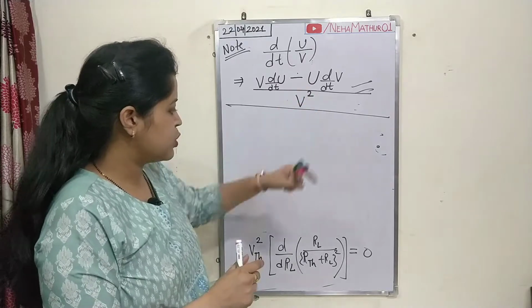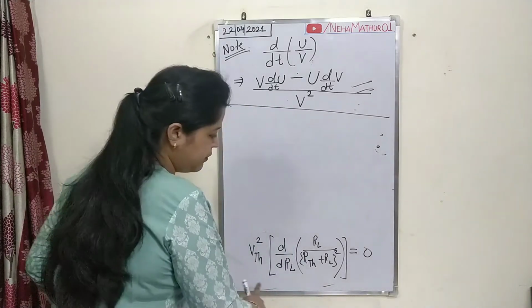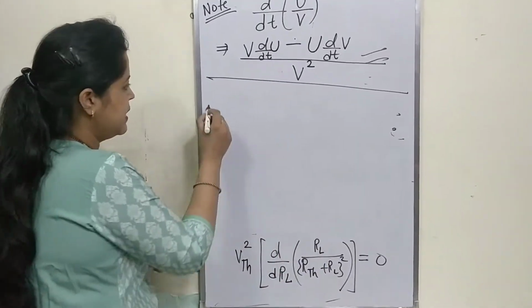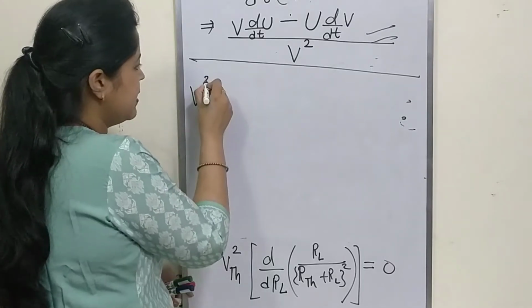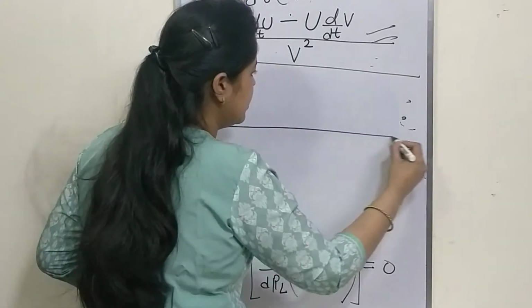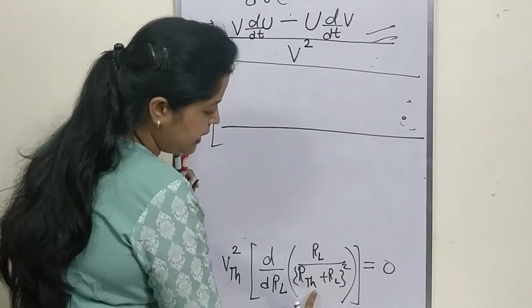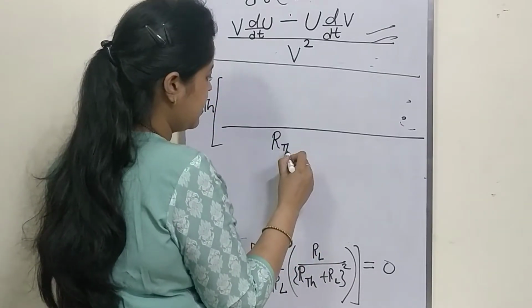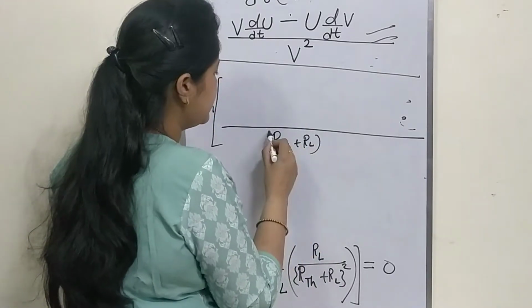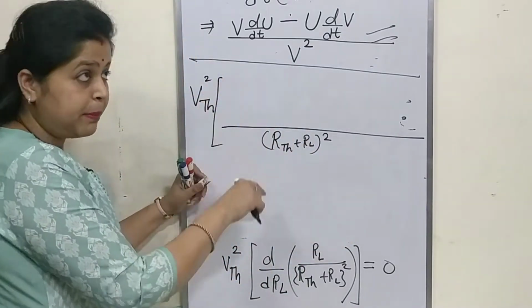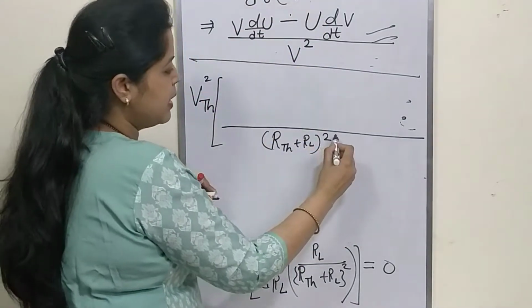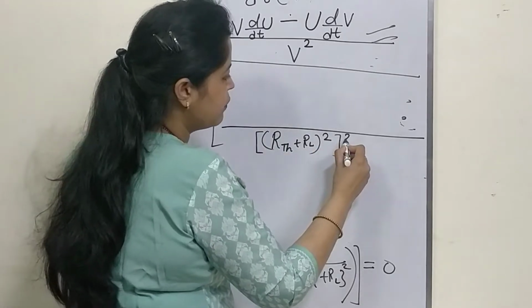Now by following this concept I am going to calculate the differentiation of this expression. VTH square is again outside the expression, the denominator is RTH plus RL, the whole square of RTH plus RL, and to apply this formula I will have to make a square of this again.